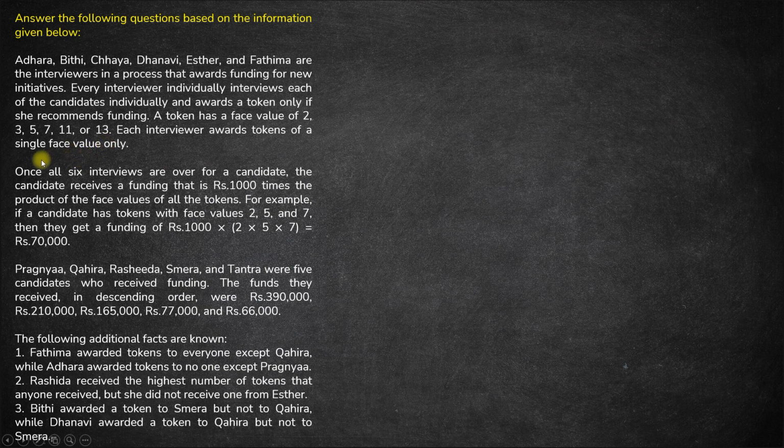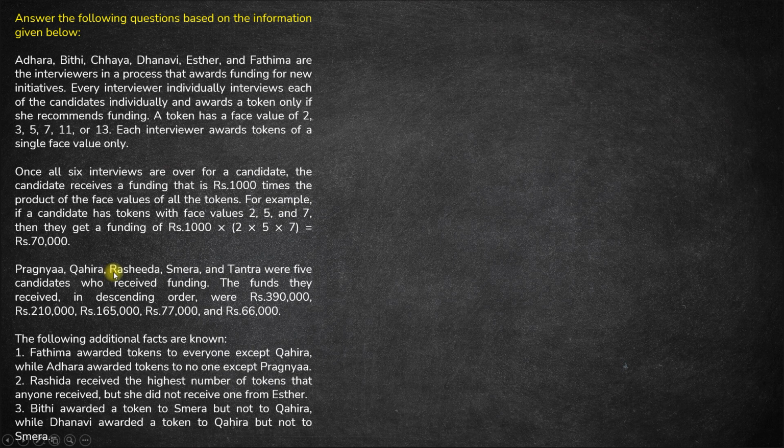Once all 6 interviewers are over for a candidate, the candidate receives a funding that is 1000 times the product of the face values of all the tokens. For example, if a candidate has tokens with face values of 2, 5 and 7, then the funding that this candidate will receive is 1000 times the product of these tokens. The product of these tokens is 2 into 5, 10, 10 into 7, 70, and 1000 times 70, hence 70,000.